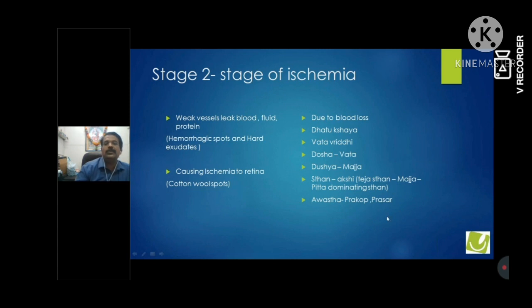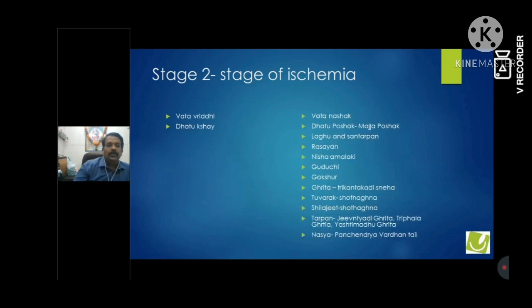And this is a common stage which we see in our patients, because there is a slight difference in the vision, the patient starts getting blurred vision or something, then goes to an eye specialist, and they diagnose it as diabetic retinopathy. So in this stage we have to treat two things. First is vessel leakage, so there is an edema. And the second thing we have to treat is ischemia of the retina. So we have to treat two things as per Ayurveda.